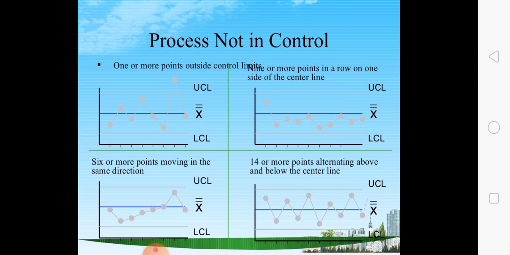So what are the various conditions for a process not in control? If one or more points are outside the control limits, 9 or more points in a row on one side of the center line, 6 or more points moving in the same direction, and the last one, 14 or more points alternating above and below the center line.